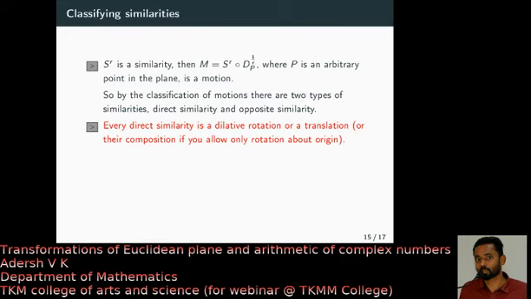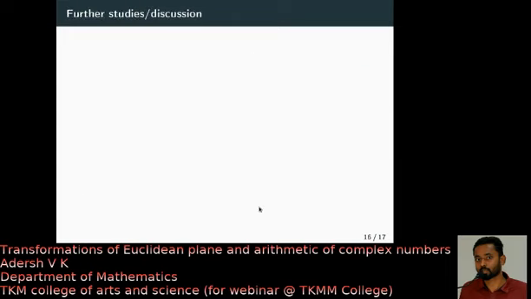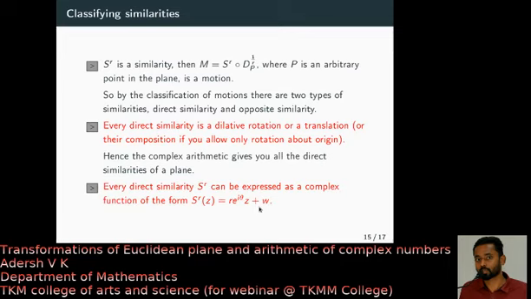Alright, so that means essentially complex arithmetic gives you all the direct similarities. That means any direct similarity can be written as a transformation of the form SR of Z equal to R e raised to I theta Z plus W. This portion gives you the dilative rotations, and this gives you the translation. Right? Yeah. I think this is what I want to share with you.